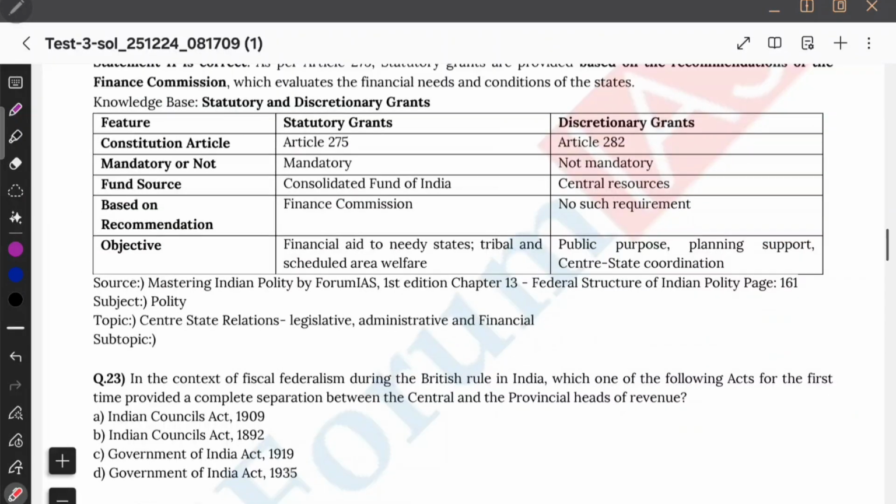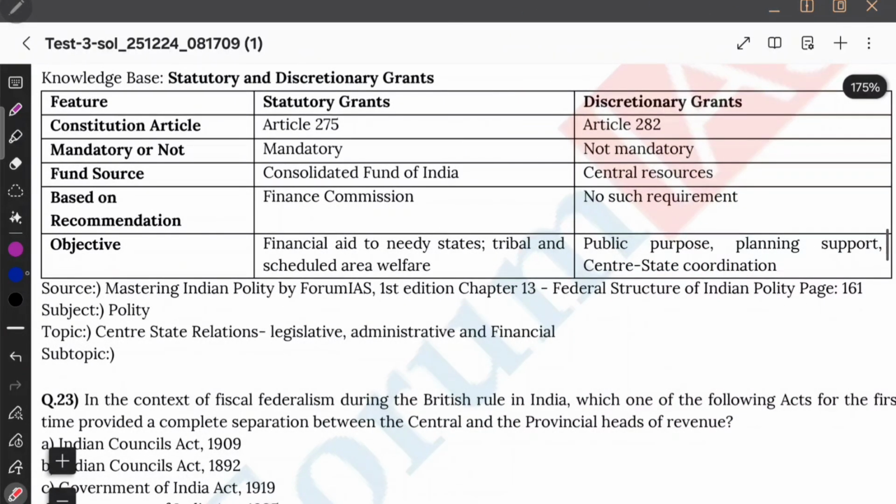Option C is correct. We have 2 types of grants where the examiner might switch in the exam hall. Okay, what are those 2? One is discretionary, another is statutory. Statutory is under Article 275, and discretionary is under Article 282. Let's see. You know statutory grant, right? It is in 275. What else do you know? They are charged on the Consolidated Fund of India, and they are mandatory to give.